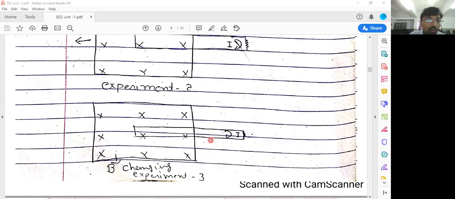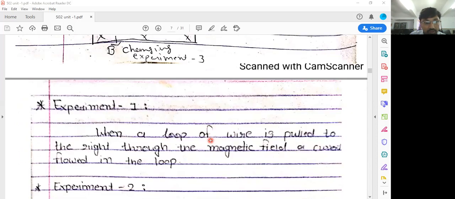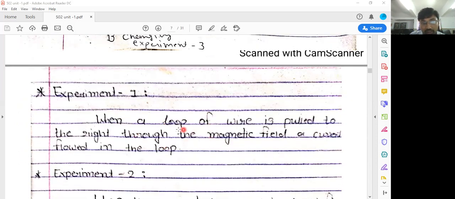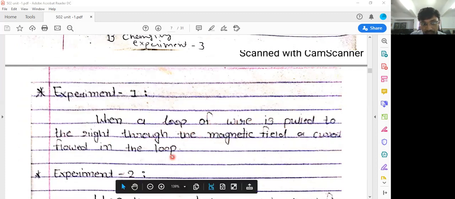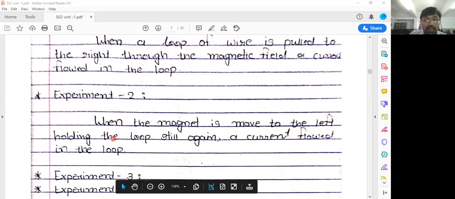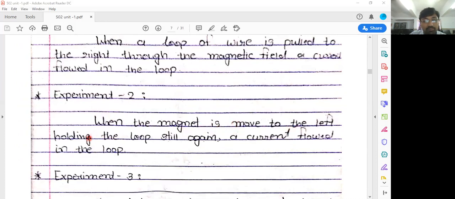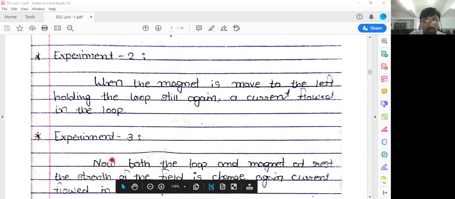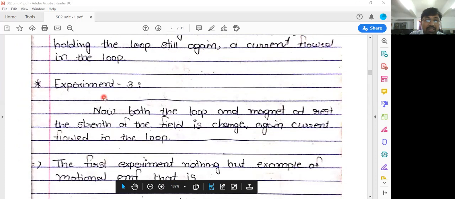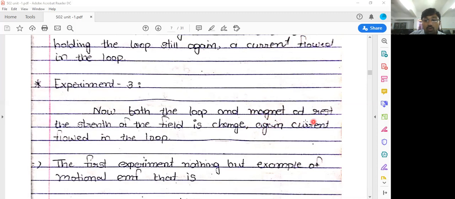So experiment number 1: when a loop of wire is pulled to the right through the magnetic field, a current flowed in the loop. Experiment number 2: when the magnet is moved to the left, holding the loop still, again a current flowed in the loop. And the last, experiment number 3: now both the loop and the magnet, the source of the magnetic field, are both at rest.